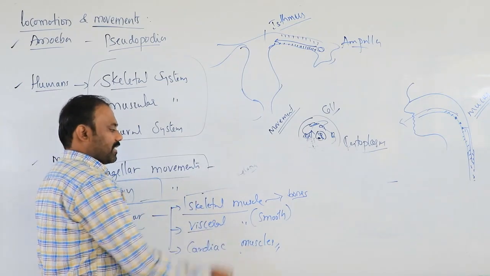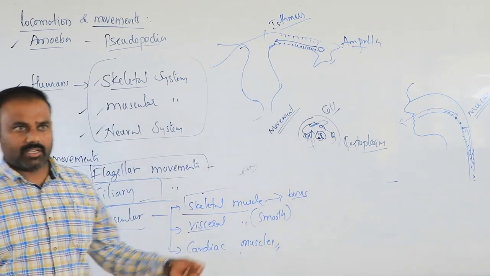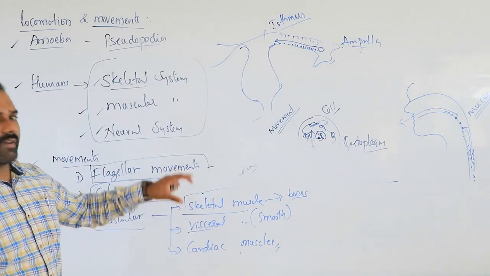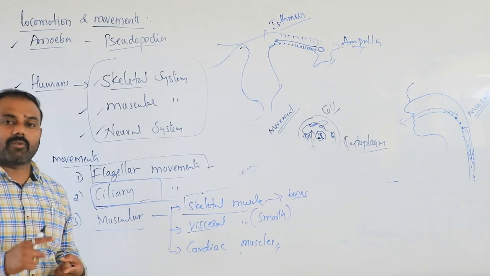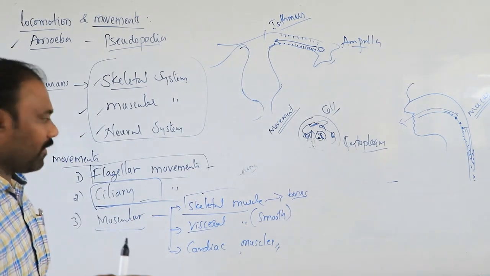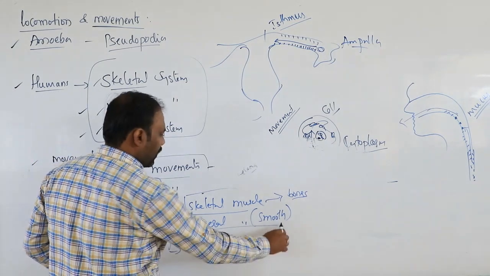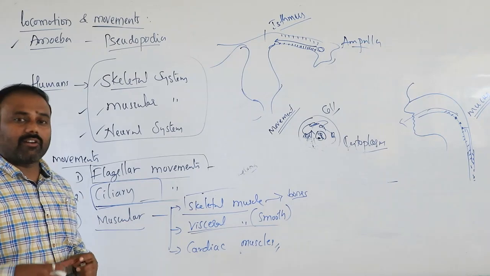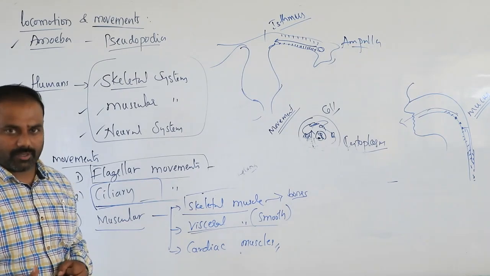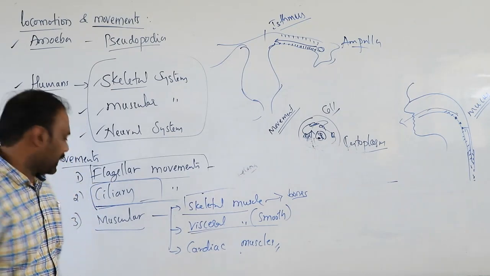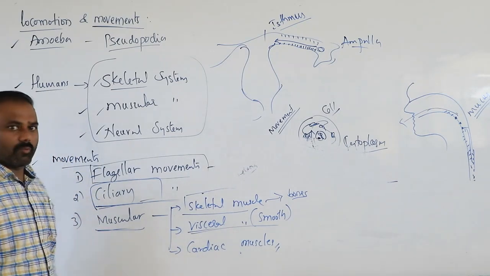And visceral muscles refers to smooth muscles. Some of the organs in our body, such as the small intestine, large intestine and stomach, are all made up of visceral or smooth muscles. The kind of movement that takes place during digestion also comes under visceral or smooth muscle movement, considered as muscular movement.